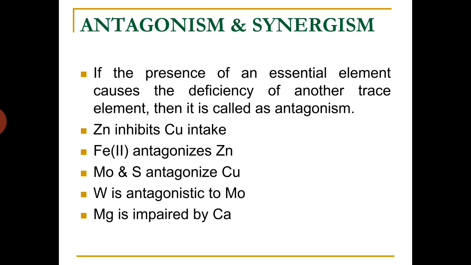Then iron 2 antagonizes zinc. And molybdenum and sulfur antagonize copper by forming copper thiomolybdate. And tungsten is antagonistic to molybdenum. Magnesium is impaired by calcium, as we discussed earlier.